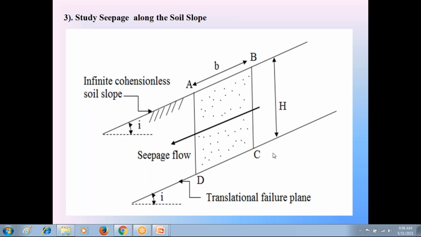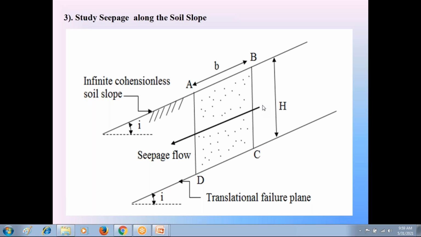So by using this diagram, we are going to discuss the derivation of factor of safety when the soil is in seepage flow condition. So please everyone check this diagram carefully. In the dry condition, first condition, there is no seepage flow. In the submerged condition there is no seepage flow. The seepage flow happens in the third case. Seepage flow means the movement of water. There is no water above the soil slope. Please check this everyone. There is no water above the soil slope. That is the second condition, submerged condition.